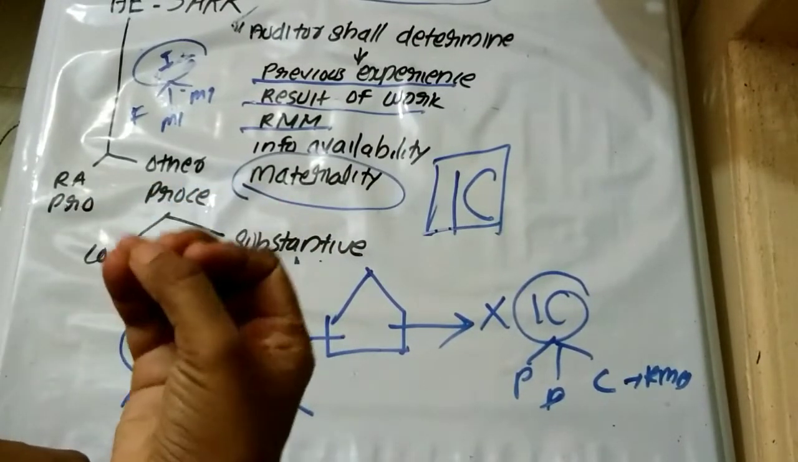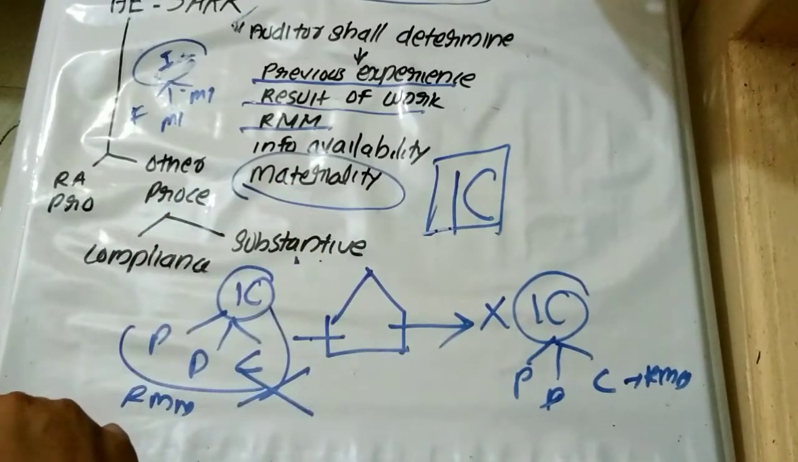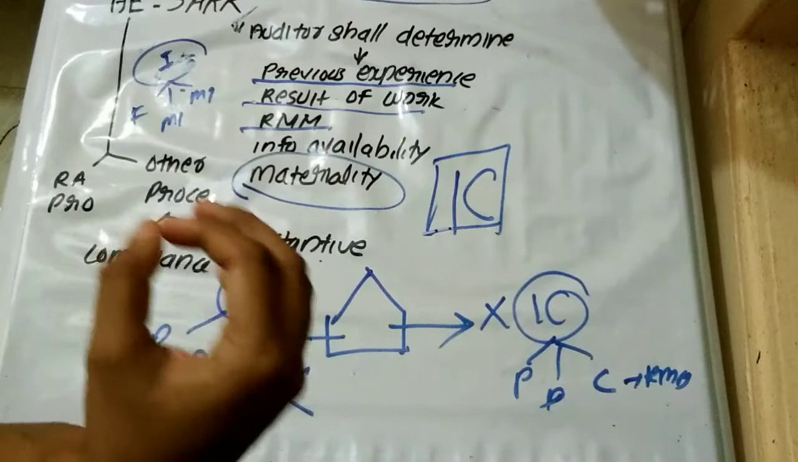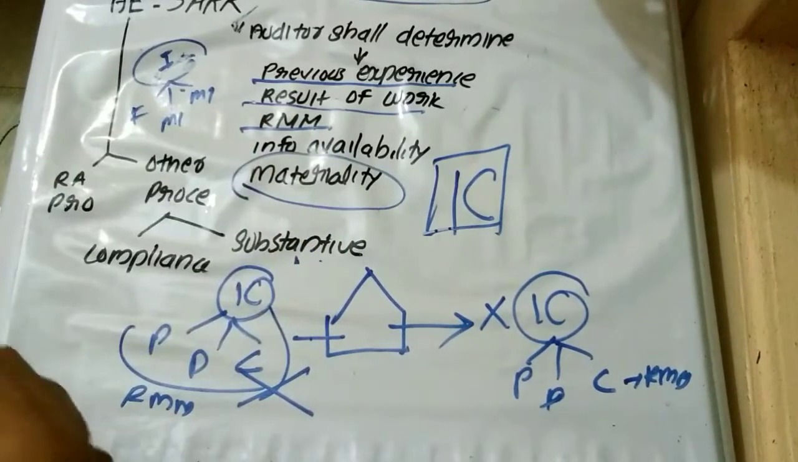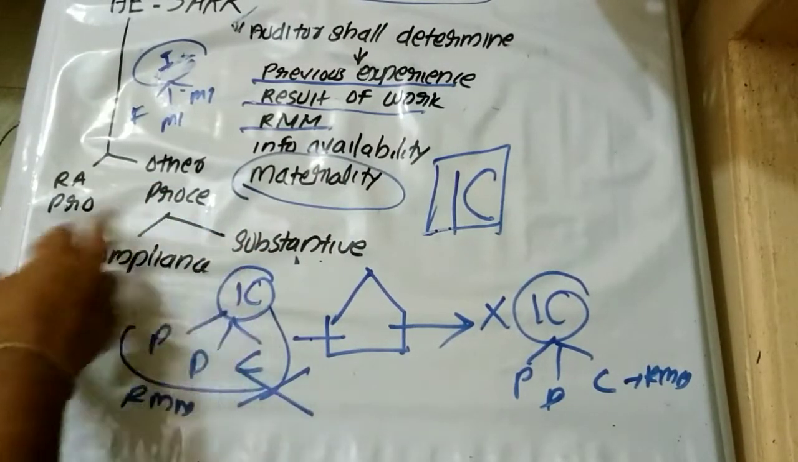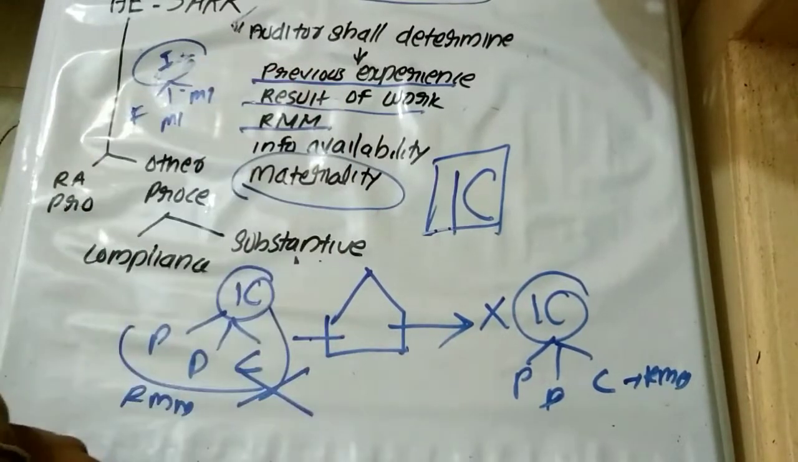So why this compliance procedure? To obtain a reasonable assurance on the internal control system. It means to determine whether the internal control system of the organization is operating efficiently and effectively. To understand that, we have to apply compliance procedure. Substantive procedure. Why this substantive procedure?